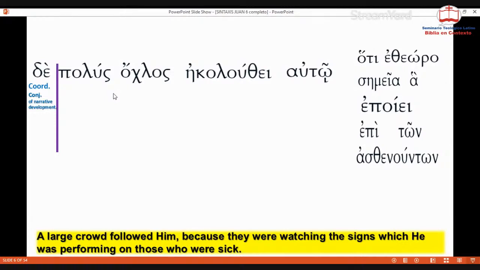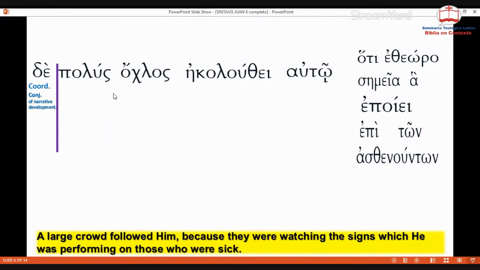It's called an adversative conjunction. But here, in a narrative context, we will see that it allows the development of the narration. That's how it works. It can be translated as "and," also as "then," and as "in sequence." It is fine because it's indicating different events.